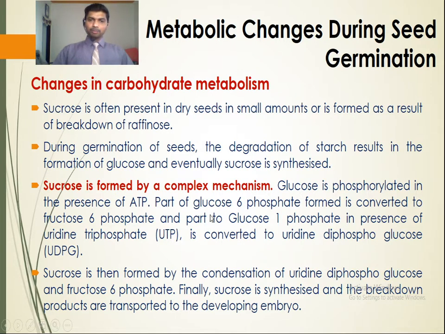A part of the glucose 6-phosphate formed is converted to fructose 6-phosphate, while a part of glucose 1-phosphate, in the presence of uridine triphosphate, is converted to uridine diphosphoglucose. Sucrose is formed by the condensation of uridine diphosphoglucose and fructose 6-phosphate formed previously.